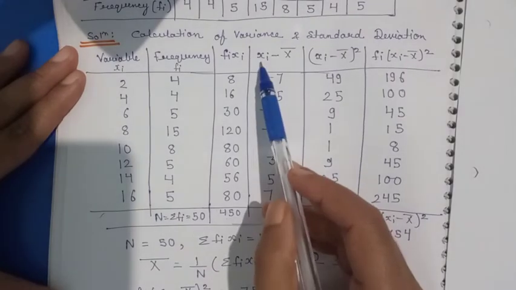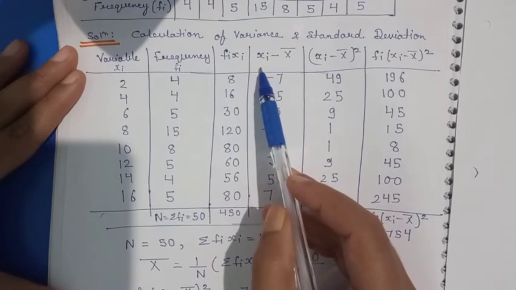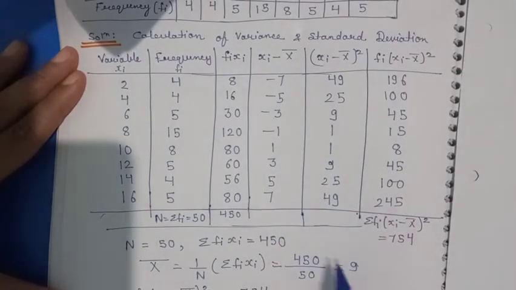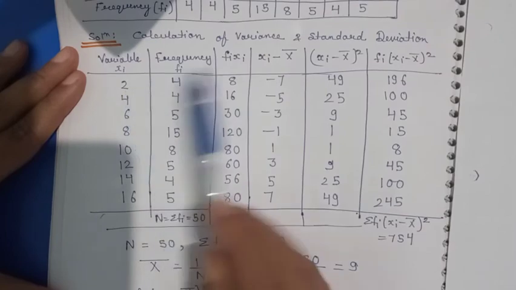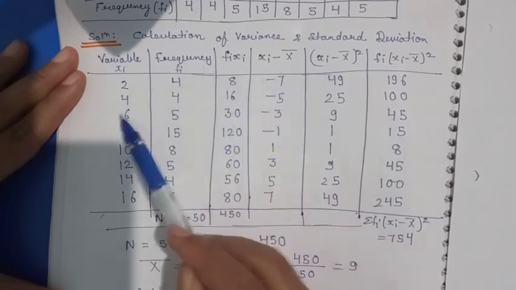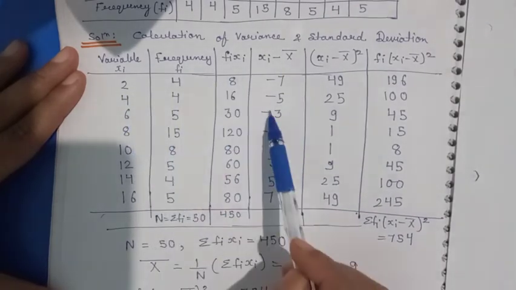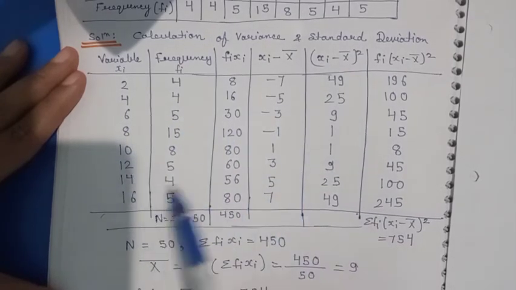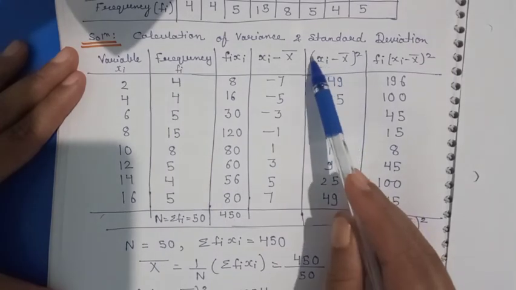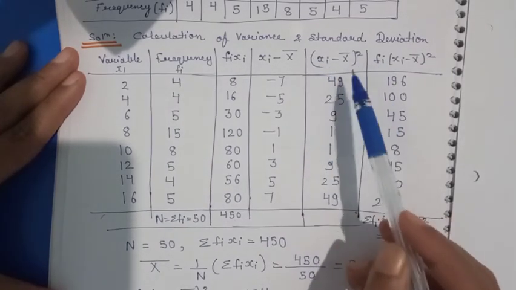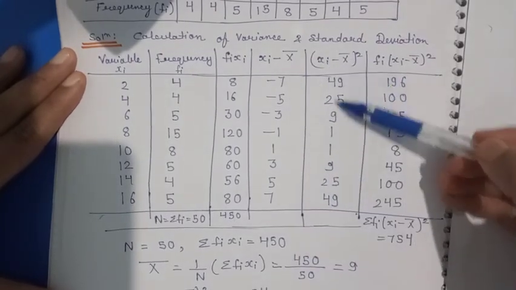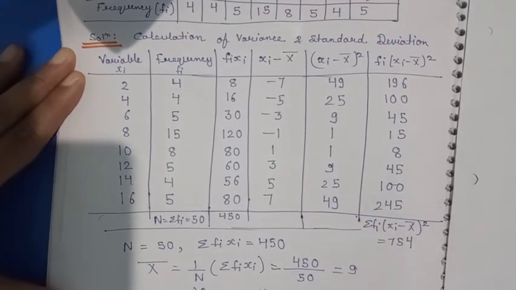Now, because we have to find the standard deviation and variance, the requirement is xi minus x bar whole square. So xi minus x bar, where x bar is 9: 2 minus 9 is minus 7, 4 minus 9 is minus 5, 6 minus 9 is minus 3, 8 minus 9 is minus 1, 10 minus 9 is 1. Like this I have written, then taken the whole square. If it is individual data, then till here only we do, we just add all these numbers and our work is finished.